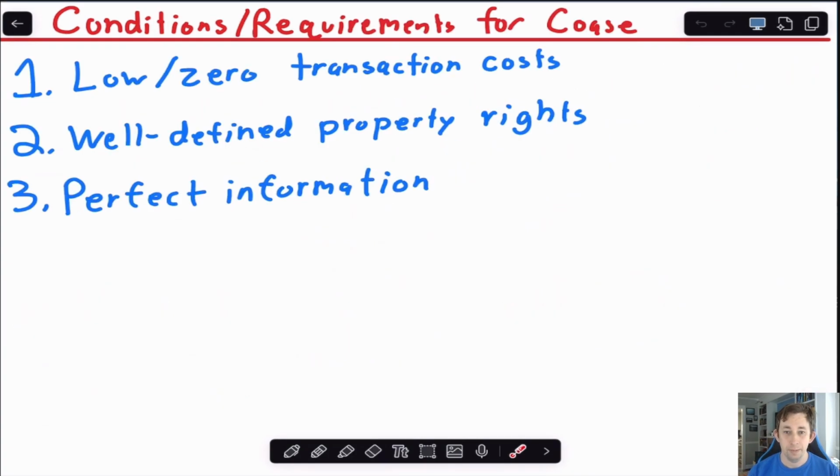There are a couple other requirements we need in order for this Coase theorem to work besides well-defined property rights. For example, does Bill have the right to peace and quiet in his house? Or does Tri-Sig have the right to party? That's what we mean in this case by a well-defined property right.